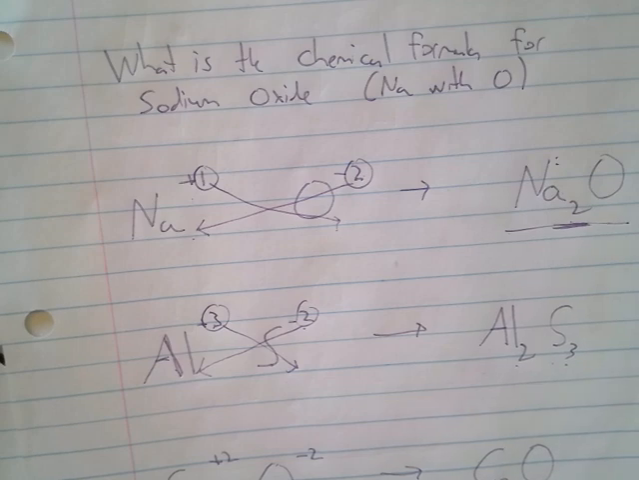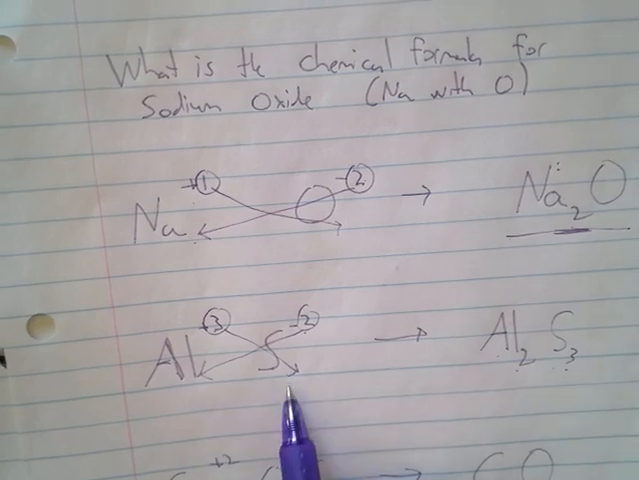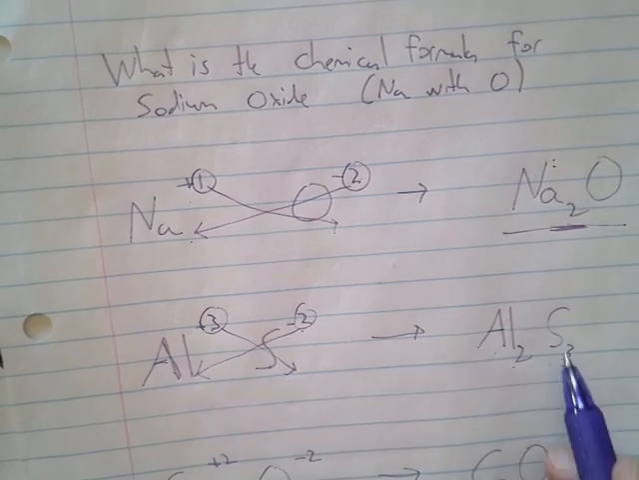Again, we're not drawing the electron dot structure. I would have to draw 2 Al plus 3s and 3 S minus 2s on the same piece of paper, and remembering to put all the dots in for the sulfur. I'm just showing the formula, Al2S3.